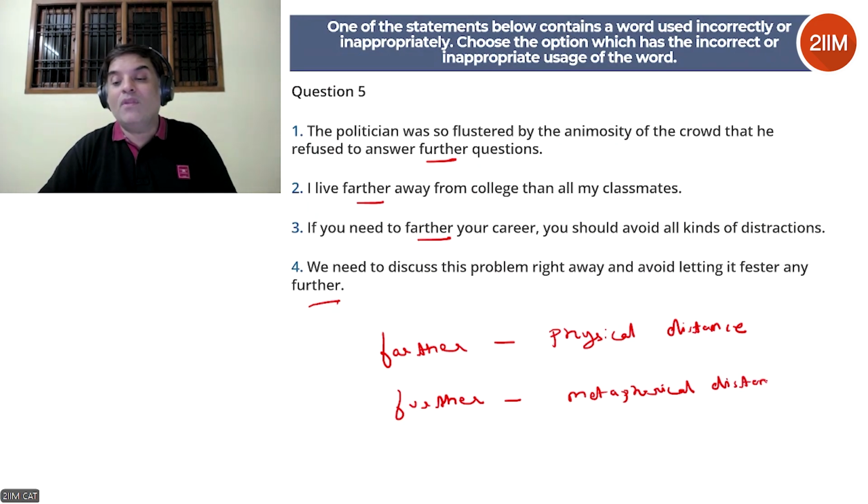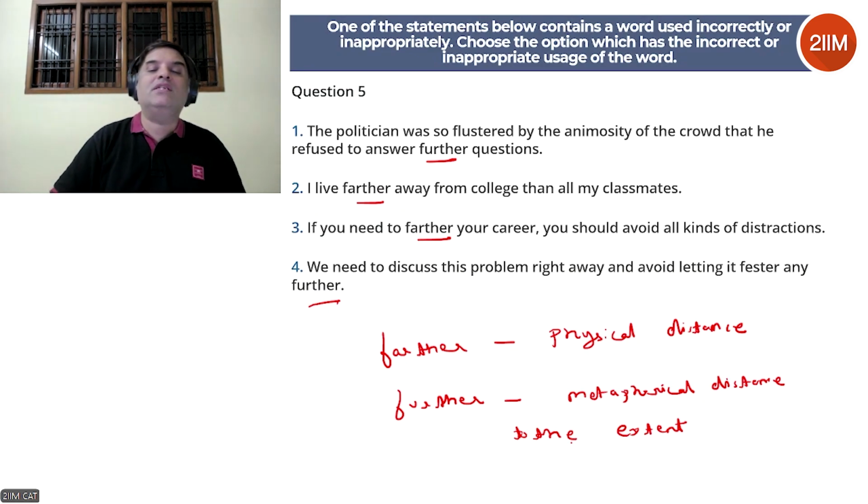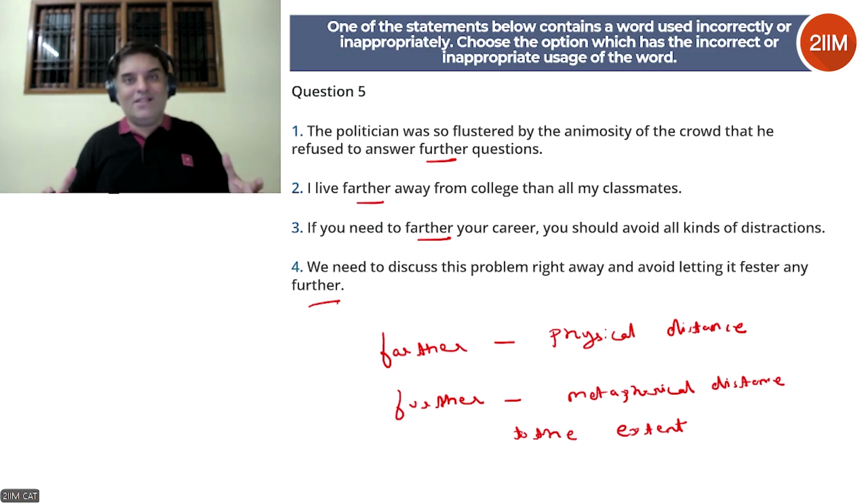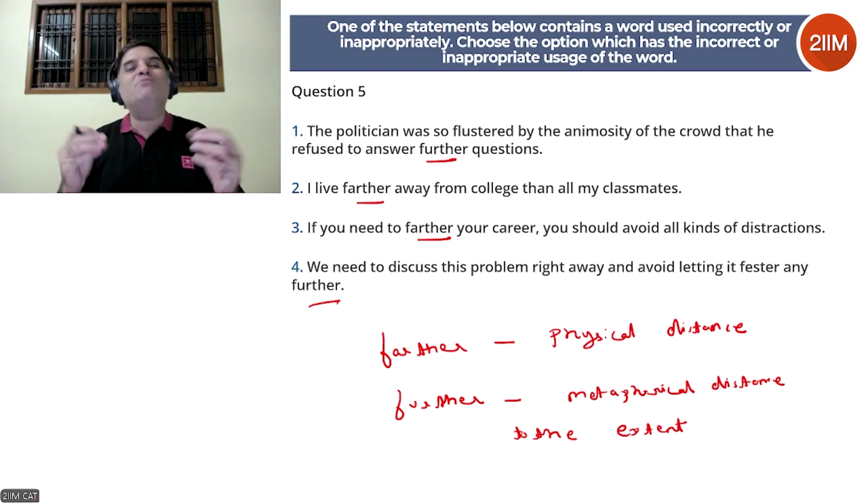Or you can say extend, to the extent. Further is to the extent. So you can write that down as well. But the best way to remember this is farther with an A is physical distance, further is metaphorical, figurative, symbolic distance, not actual physical distance, but symbolic.